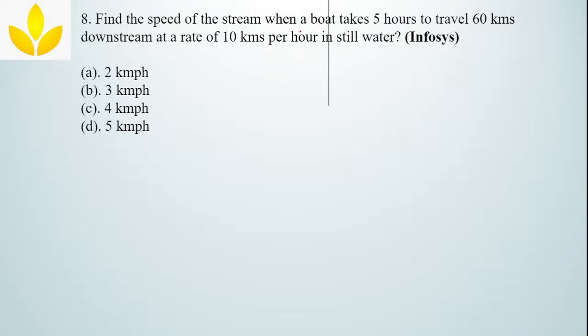Find the speed of the stream when a boat takes 5 hours to travel 60 kilometers downstream at a rate of 10 kilometers per hour. Okay, is a question. Here what they have given is speed of the boat plus speed of the stream in terms of 60 kilometers per 5 hours.